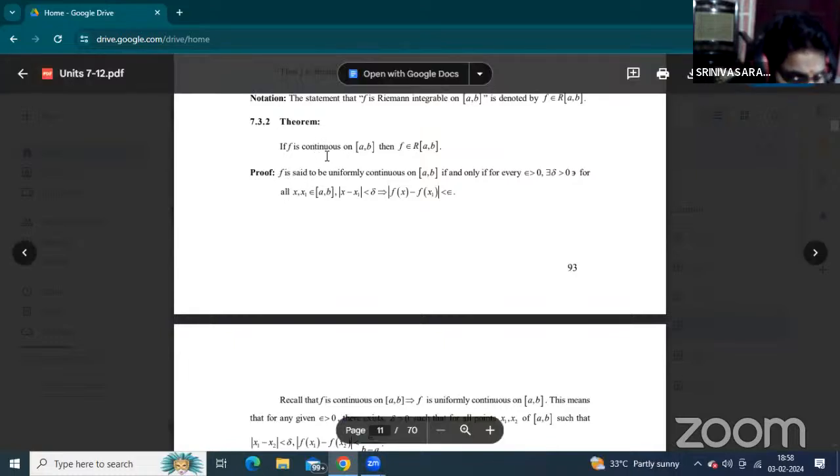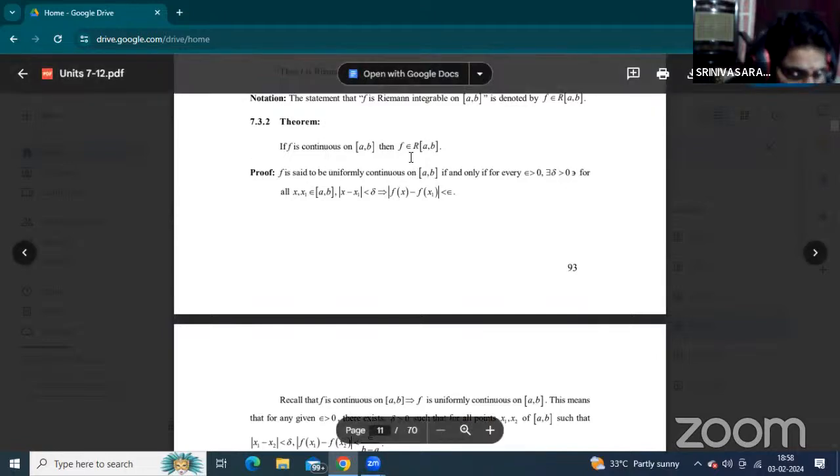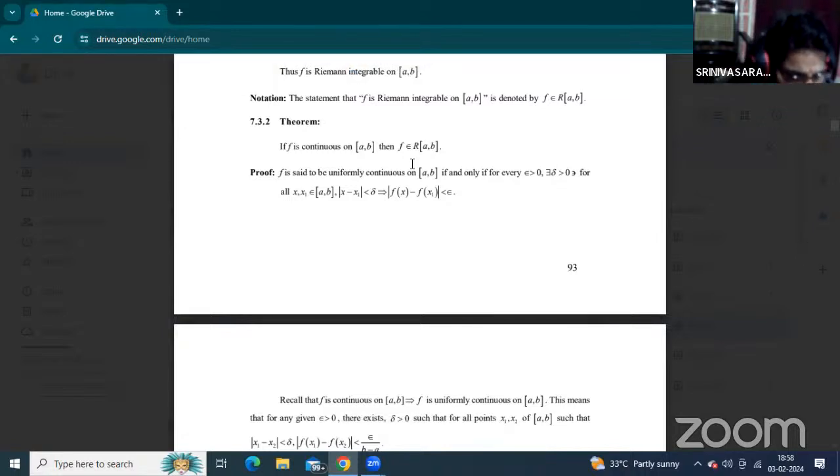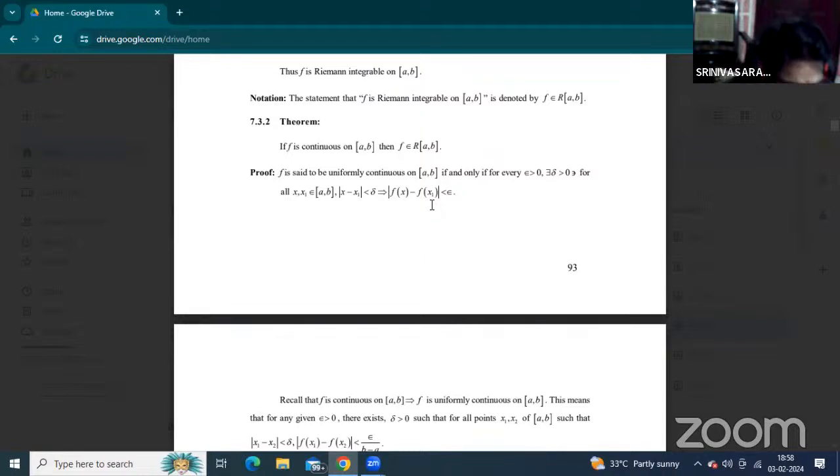Now, this is the main property of Riemann integrals. A continuous function is Riemann integrable. That is the simple proof. Just listen carefully and please see on the screen. Now, what is the definition of uniformly continuous? First of all, we must know the continuous function. What is the continuous function? It is defined from mod x minus c less than delta implies mod f of x minus f of c less than epsilon. That is the definition of continuity when limit x tends to c of f of x equals f of c.